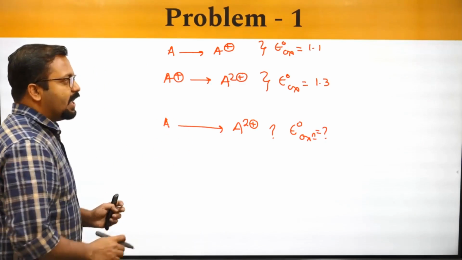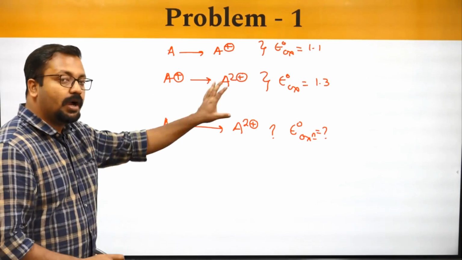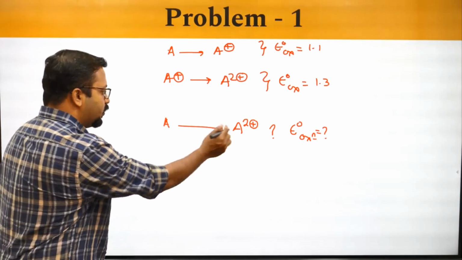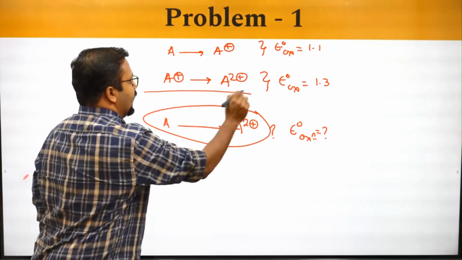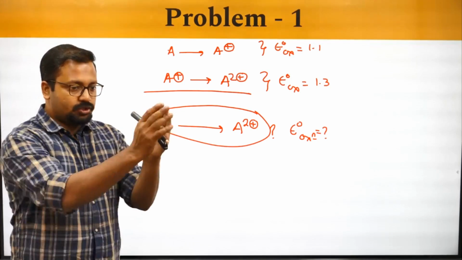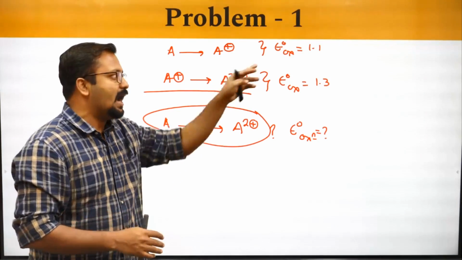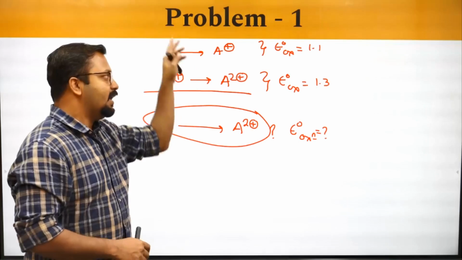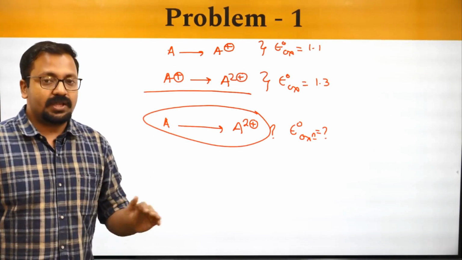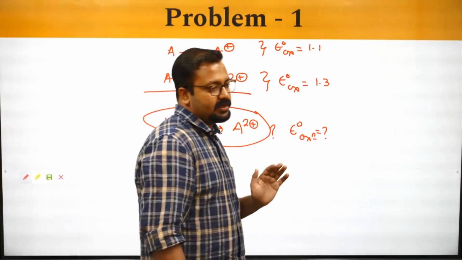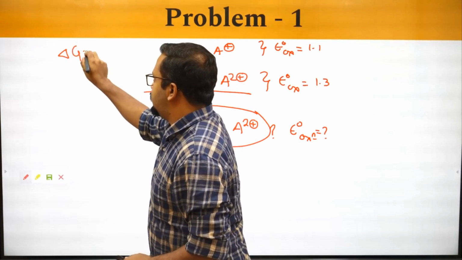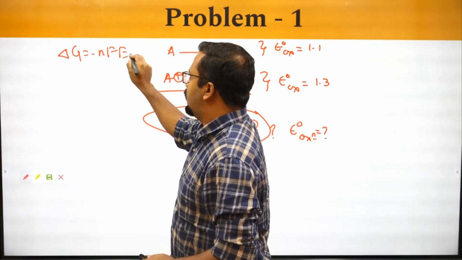Okay, now in such a scenario, you can see that the entity is not undergoing a redox change. It is only undergoing oxidation in each of them. So what you can do, you can derive the third equation by adding the first two equations. And these two equations do not add up to become a redox change. So if it is adding up to become a redox change, you can directly add the cell potentials. But if it is not adding up to become a redox change, then you have to use the free energy method. And the free energy method is that we know that delta G is equal to minus nFE.